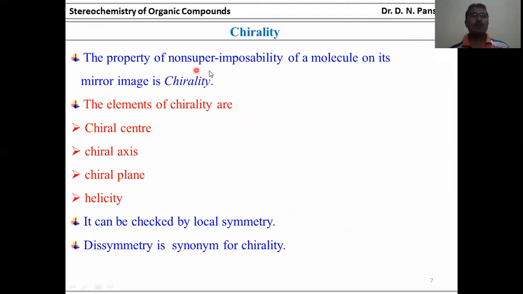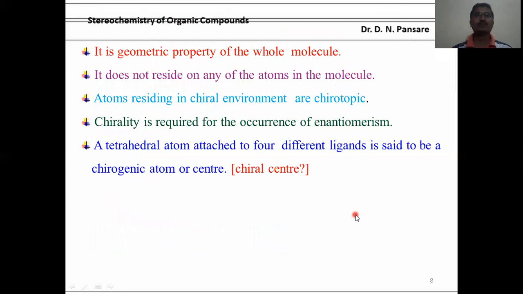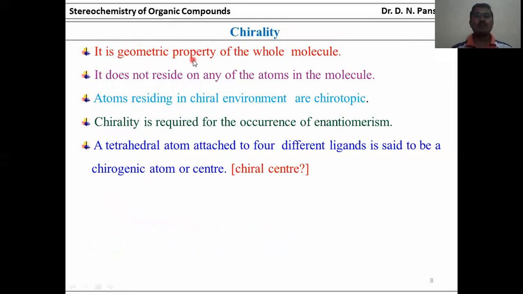The property of non-superimposability of a molecule on its mirror image is chirality. The elements of chirality are chiral centers, chiral axis, chiral plane, and helicity. It can be checked by local symmetry. Dissymmetry is a synonym for chirality. It is a geometric property of the whole molecule. It does not reside on any atom in the molecule.